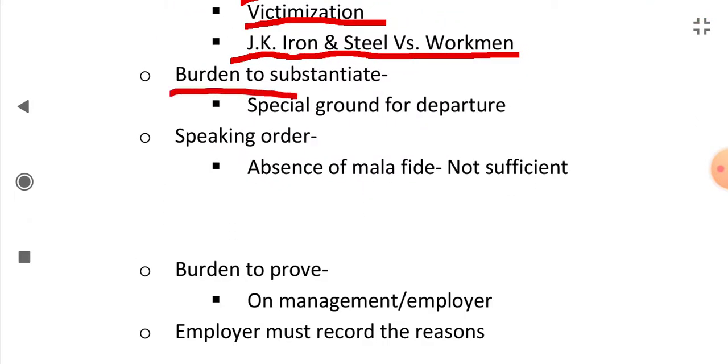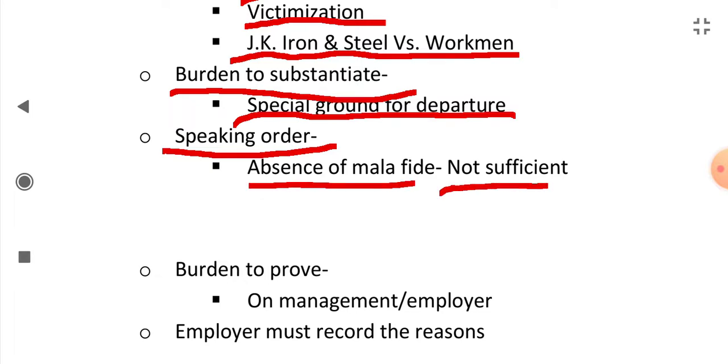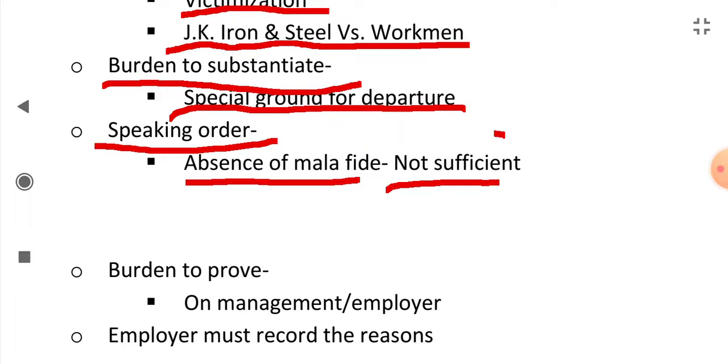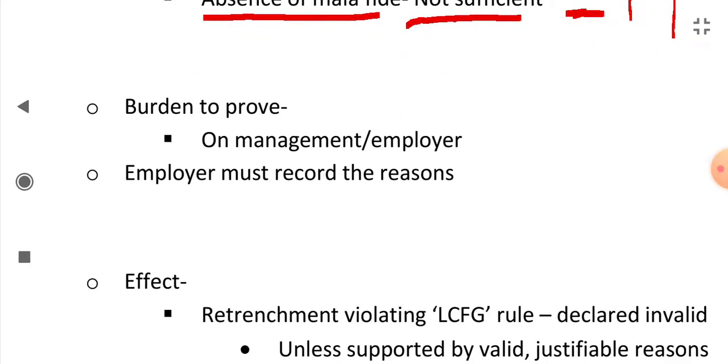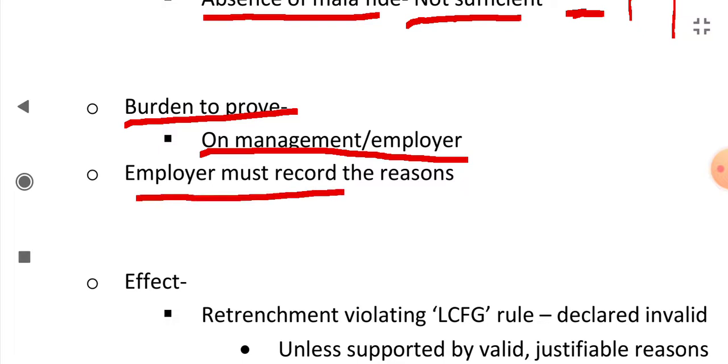The burden to substantiate a special ground for departure from the rule last come first go, there must be special grounds for it. It's a speaking order. Absence of malafide is not sufficient. If the employer says that there is no malafide, there is no ulterior motive, it is not sufficient. He must give the proper reasons. The burden to prove deviation is on the management or the employer. The burden to prove is not on the workman. The employer must record the reasons for the deviation from the rule, why he didn't apply the last come first go rule.